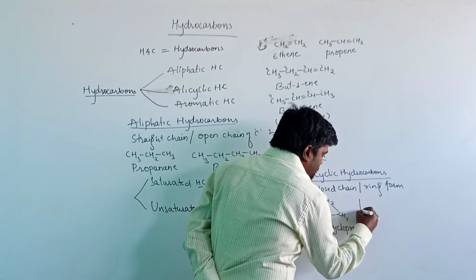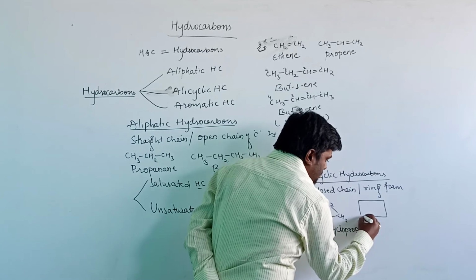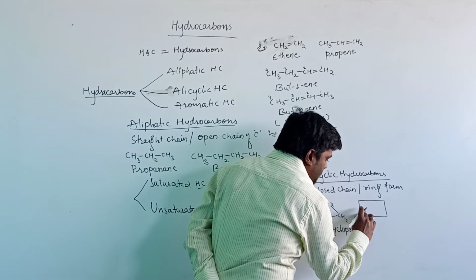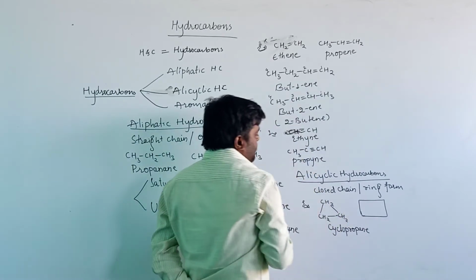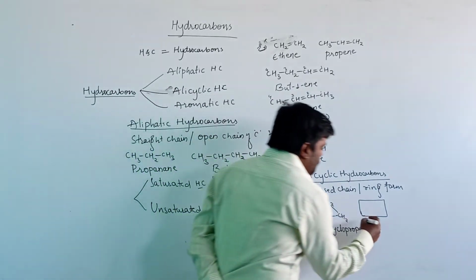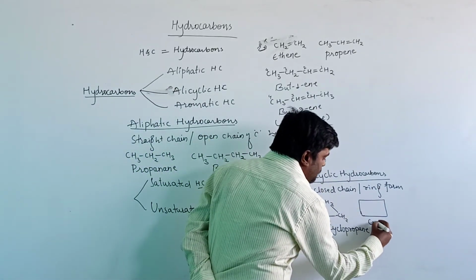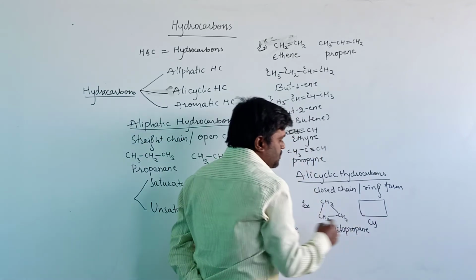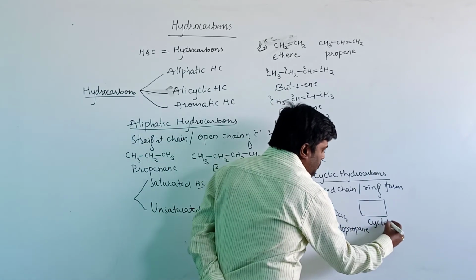Let us consider another. The number of carbon atoms in the parent chain is 4 here, and it is present in the ring form. It is a saturated compound, and the name for this compound is cyclobutane.